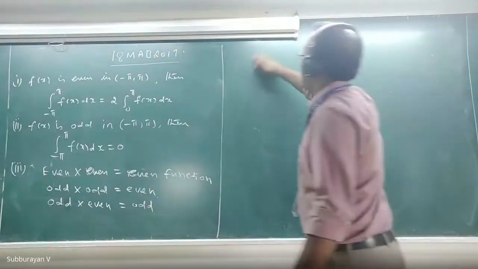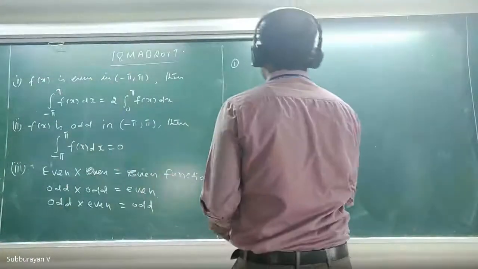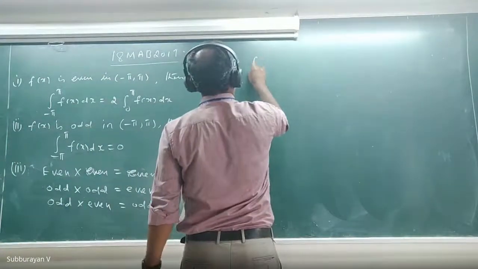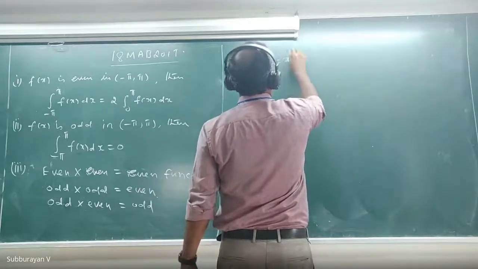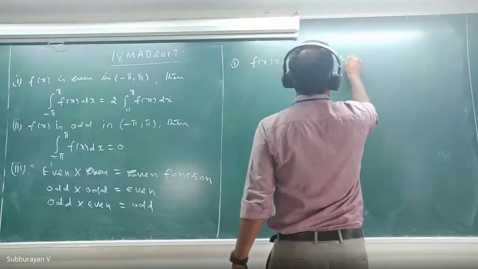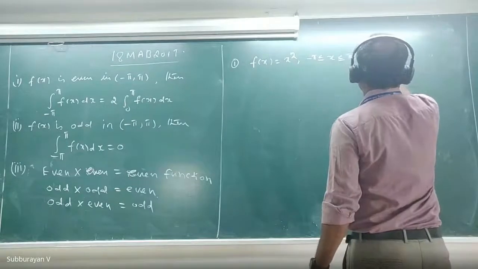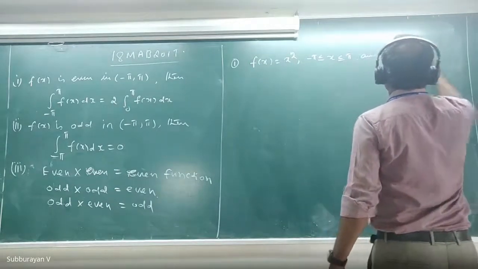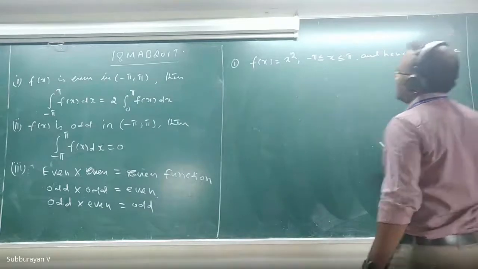First problem. Find the Fourier series expansion of f of x equal to x square when minus pi is less than or equal to x less than or equal to pi. And hence deduce that